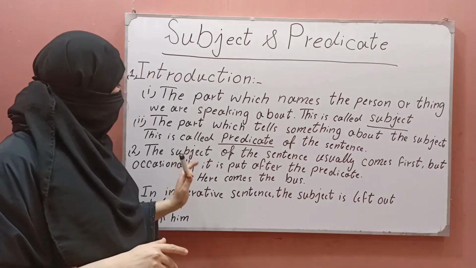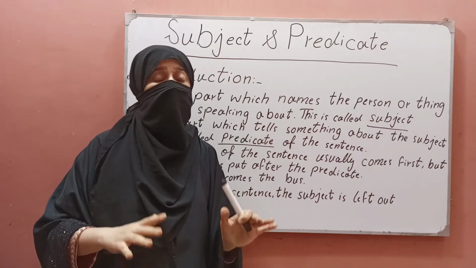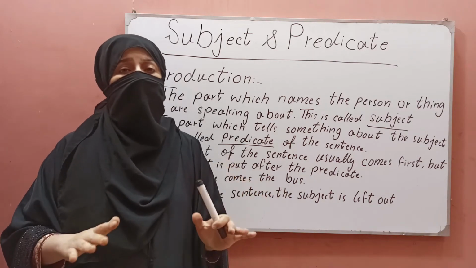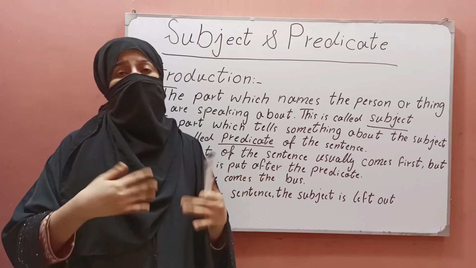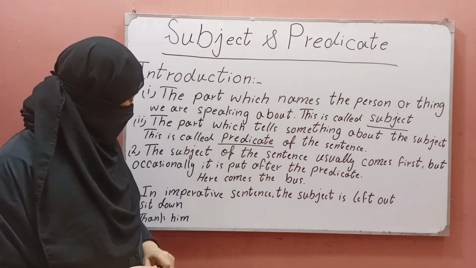Another notable thing is that the subject of the sentence usually comes at the start, but occasionally, though very rarely, it can come after the predicate. For example, here comes the bus.